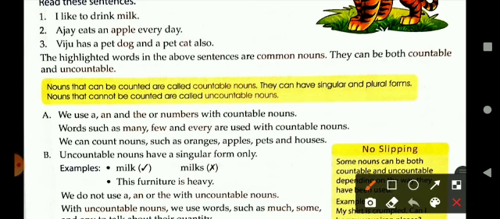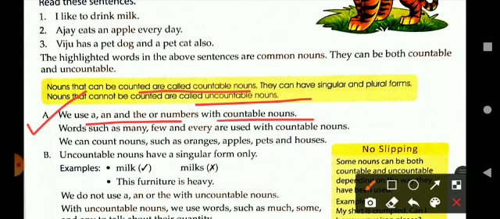Nouns that can be counted are called countable nouns, and the nouns that cannot be counted are called uncountable nouns. We always use a, the or numbers with countable nouns, and we use words such as many, few and every with countable nouns. We can count nouns such as oranges, apples, pets and houses.